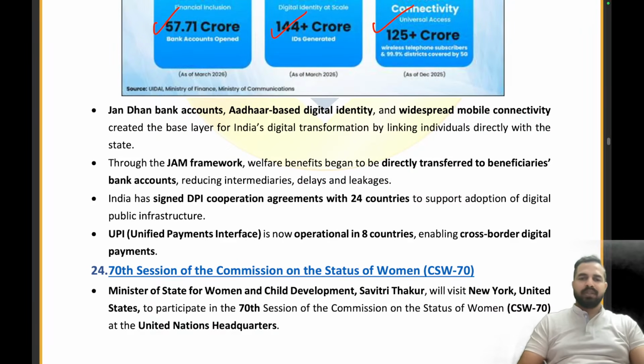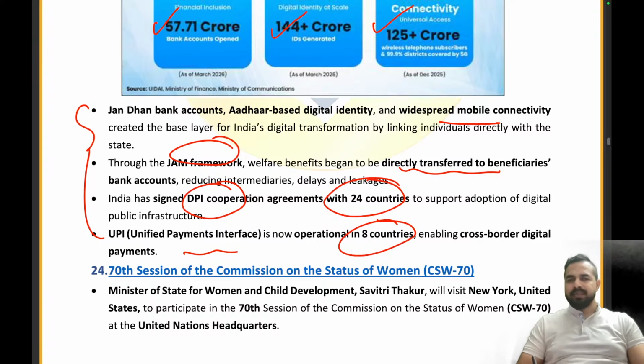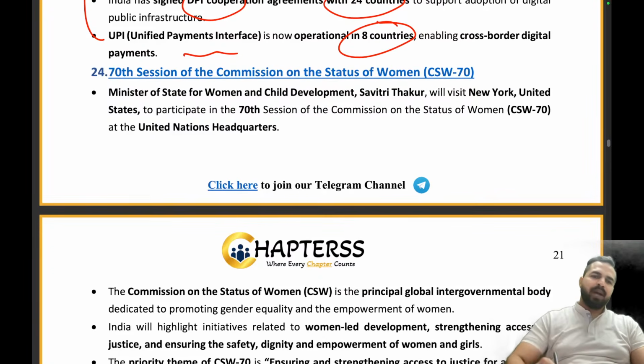The remaining part, see, it is quite easy. Jan Dhan bank accounts, Aadhaar-based digital identity, widespread mobile connectivity is there. Under the JAM framework, welfare benefits begin to be directly transferred to the beneficiaries. India has signed DPI cooperation agreements with 24 countries. UPI is presently operational in 8 countries. Very easy information. Clear? Let's move on to the next part.